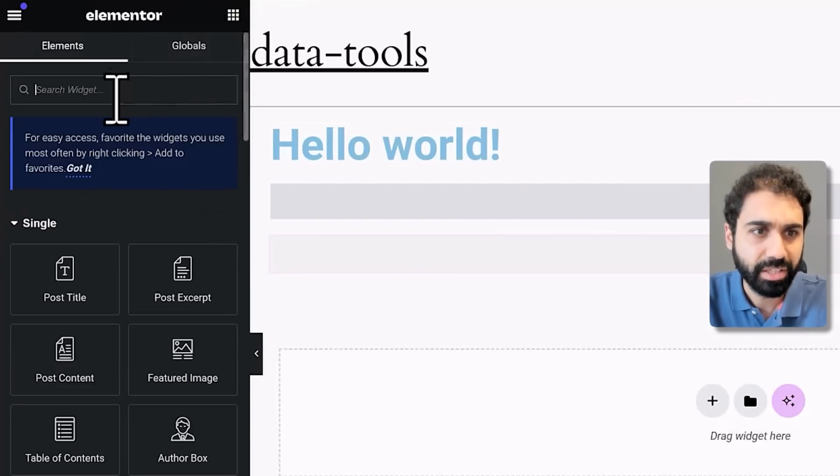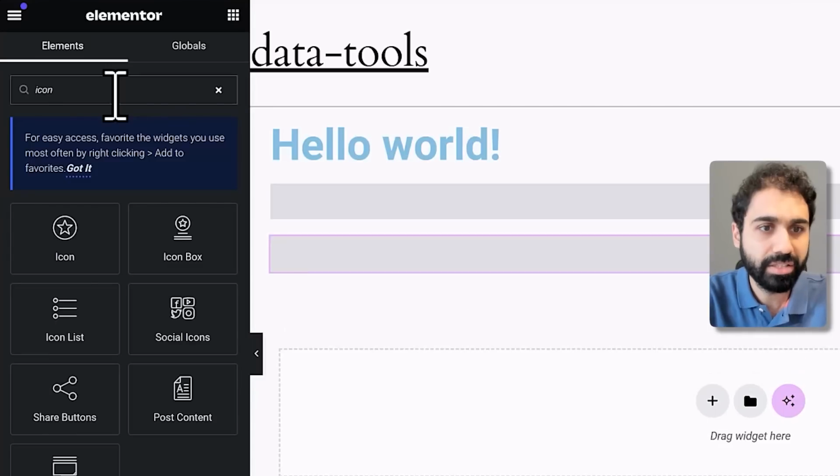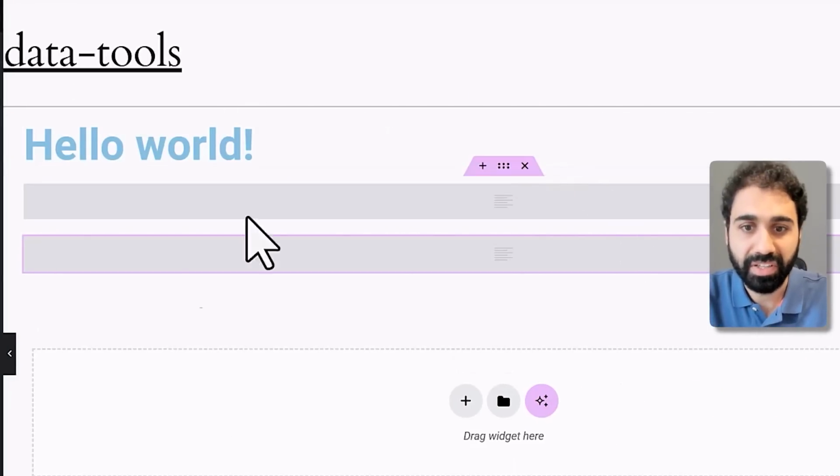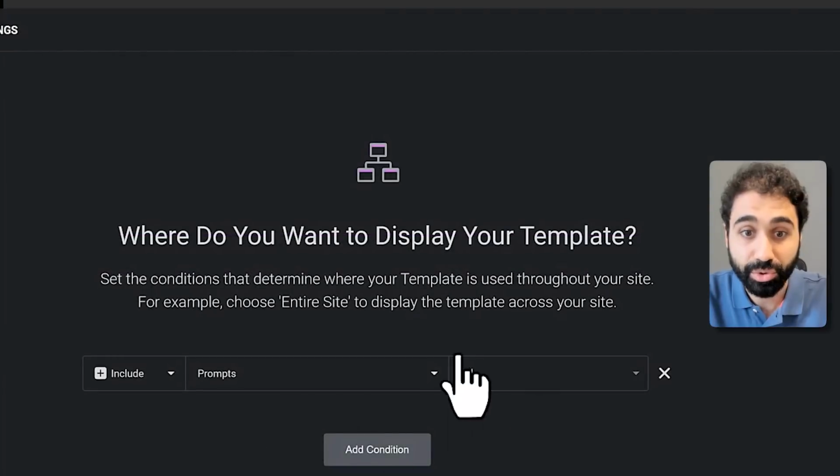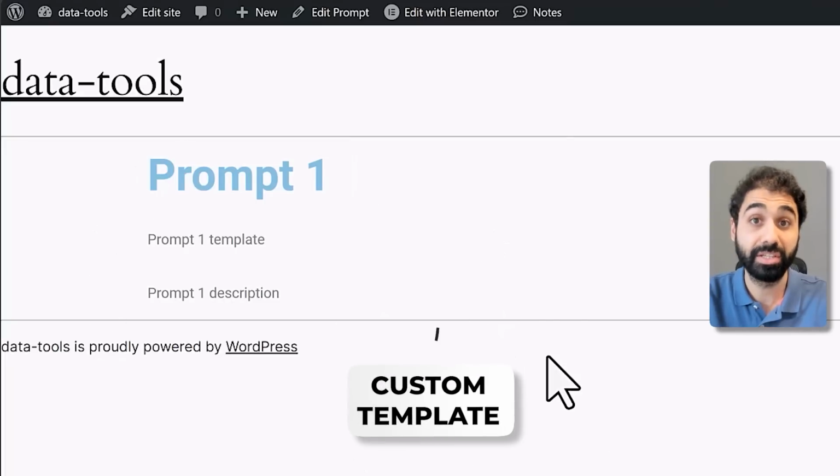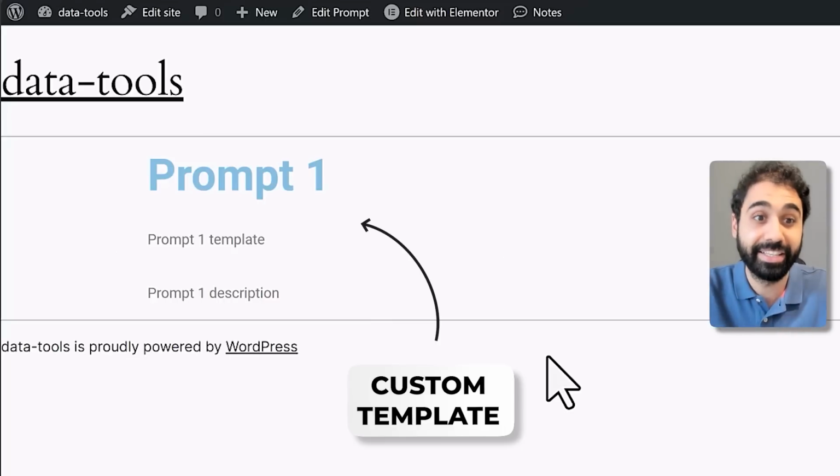Simply add here, if you want, icons, images, and finalize your template, and just make sure you set the condition to prompts here. That's it. And you'll have your custom template for the custom post type. In our case, it is prompts.